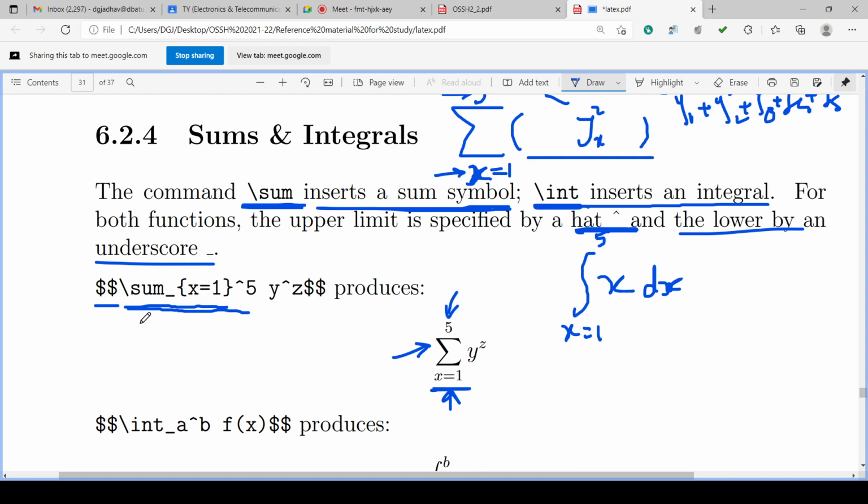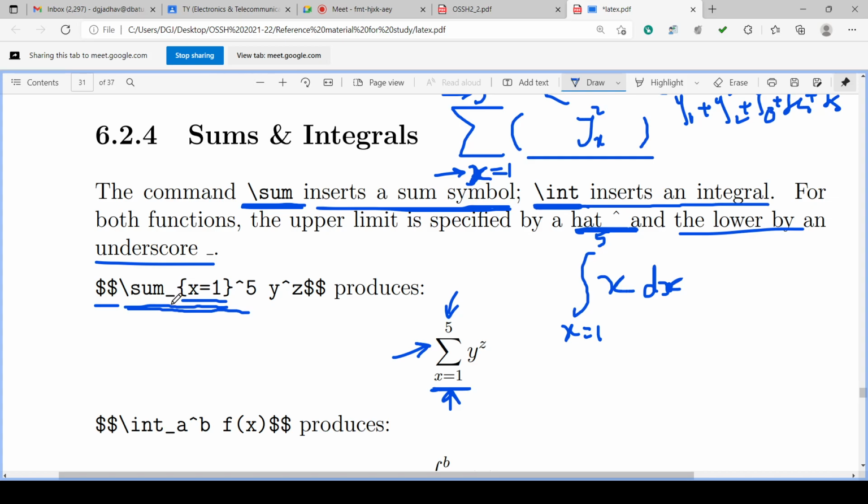It can be written as \sum_{x=1}, because it has to be grouped. x equal to 1 has to be grouped in a group. Multiple symbols, multiple letters are there, so they have to be grouped into curly brackets so that it can be considered as a complete group. So the lower limit is considered as a complete group with the curly bracket opening, x equal to 1, curly bracket closing. So x equal to 1 in total is considered as the lower limit.